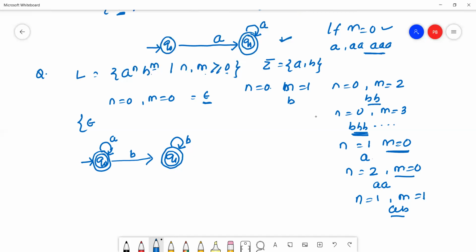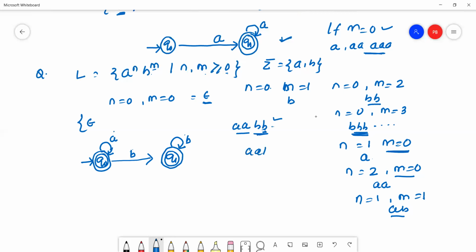According to the DFA rule, every state must read each and every alphabet. See here, Q0 already reads a, b, Q1 already reads b, then Q1 will read a. Suppose a a b is a valid string. After b, or when b starts, no a will start.